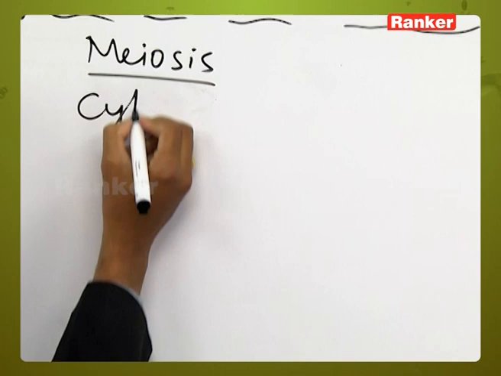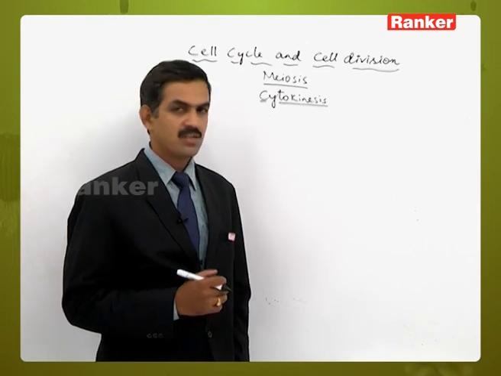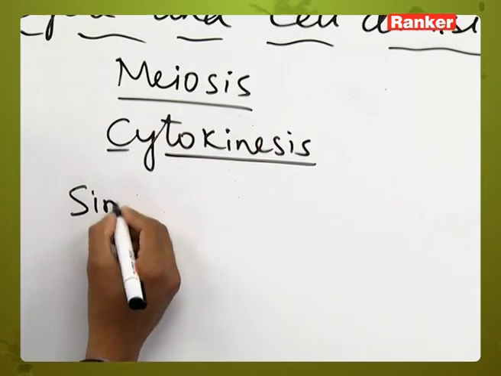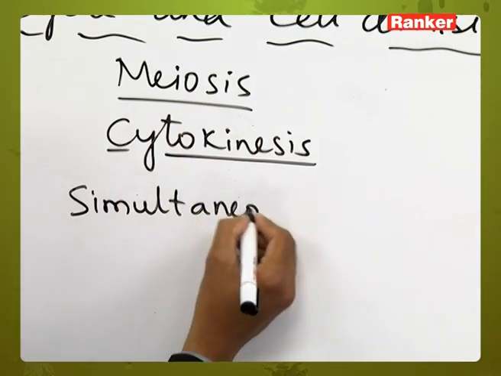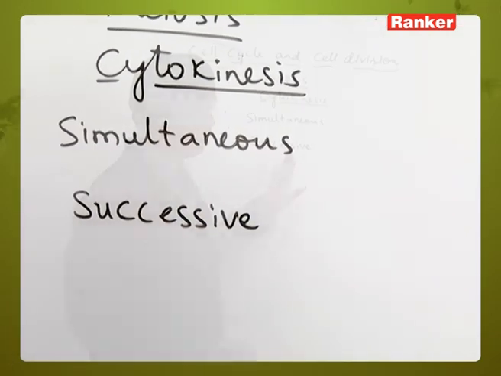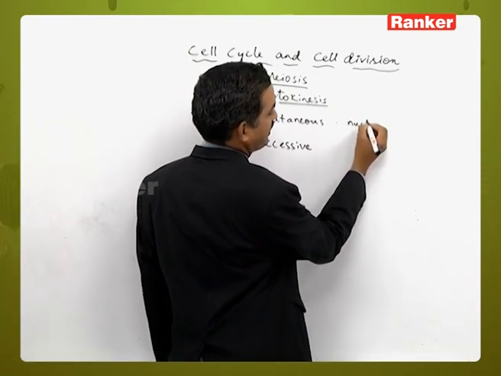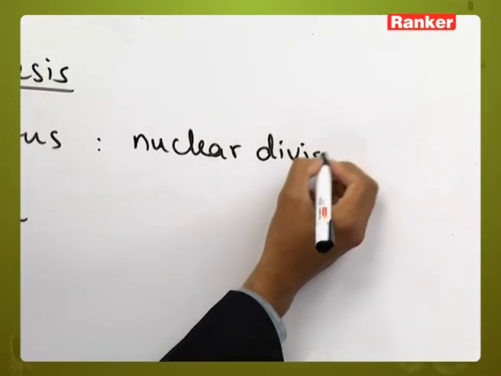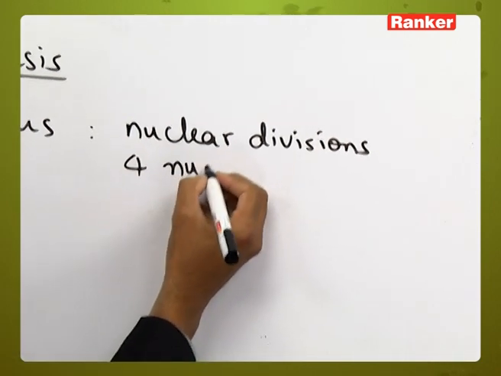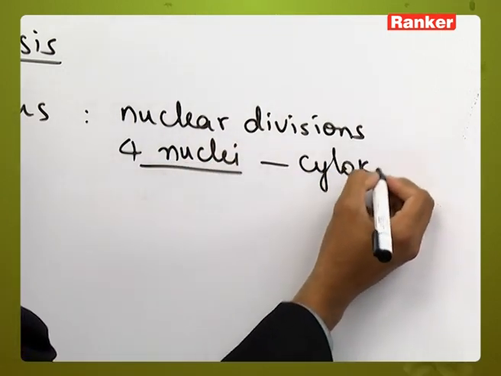Then cytokinesis. After the completion of nuclear division, the cytoplasm will also divide. There are two types. One is simultaneous and the other is successive type of cytokinesis. In the simultaneous type, first the nuclear divisions will occur. Both the nuclear divisions will occur, that is, at last 4 nuclei are formed. After formation of 4 nuclei, the cytokinesis will occur at a time.